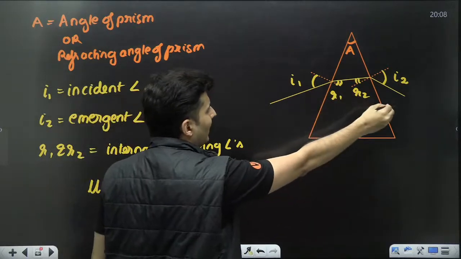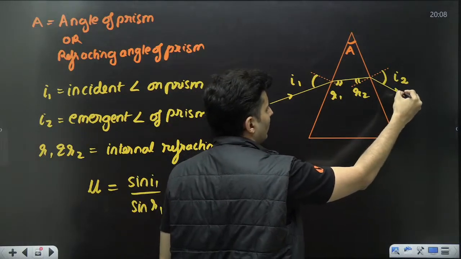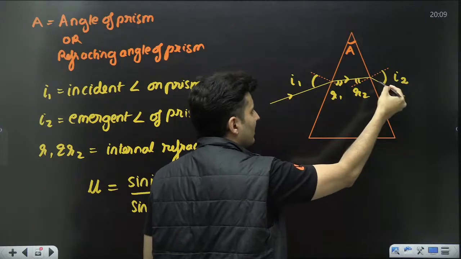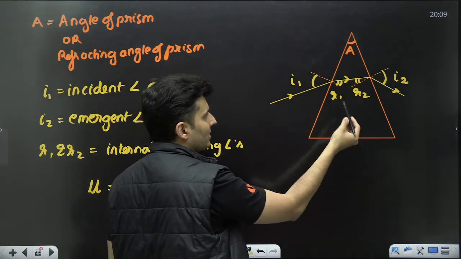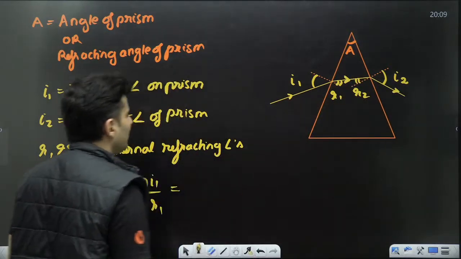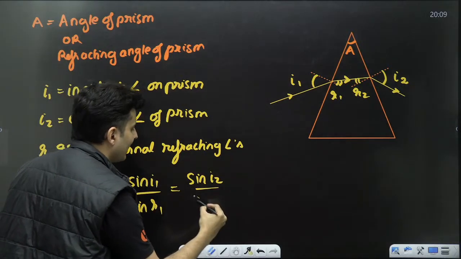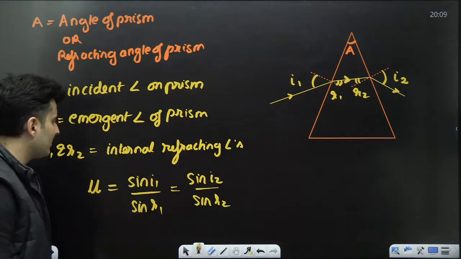That's why I did not show arrow marks, because the light ray can come here also and exit out like this. Then this will be emergent, this will be incident. If it enters from here, this will be incident, this will be emergent, depending on the arrow marks. So if the light ray goes from there, then angle of incidence will be I2 and angle of refraction will be R2.